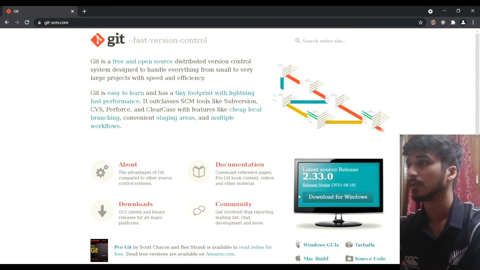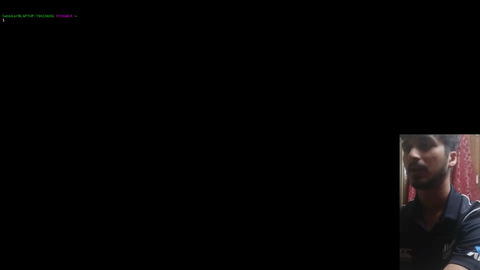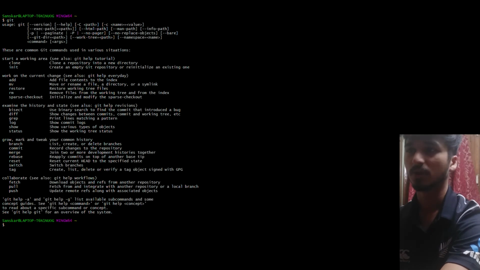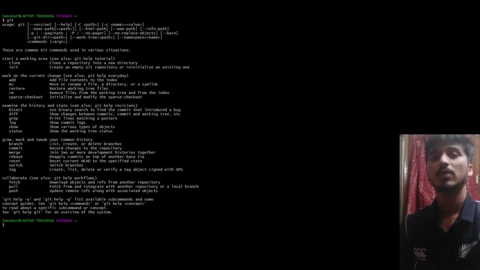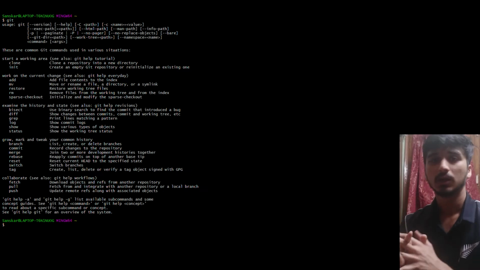So you install it, and then you can go to your command line and write git, and it will give you a list of various functions and tasks. That shows that git is perfectly installed. Now you can move along.